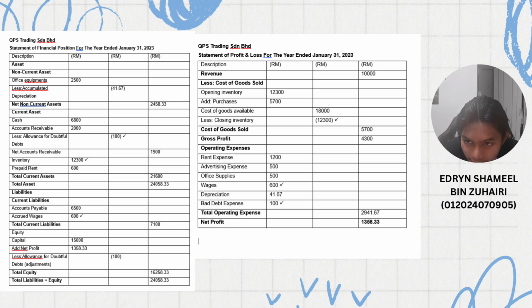So what we need to do first is we tick off the same descriptions that are available in both statements that are displayed on my left side. We can see that the allowance for doubtful debts is the same, which is 100, and also the inventory is located at the statement of profit and loss, which has been ticked also. And then we have wages and also bad debt expense. So those are the same descriptions that we needed for the bank reconciliation statement.